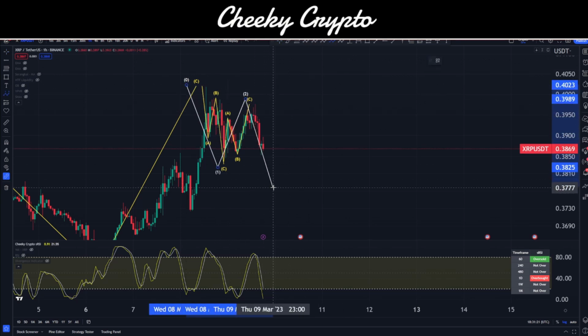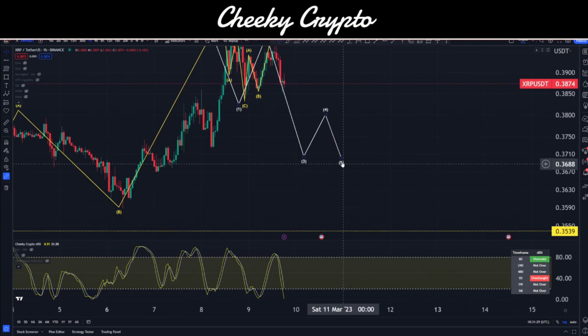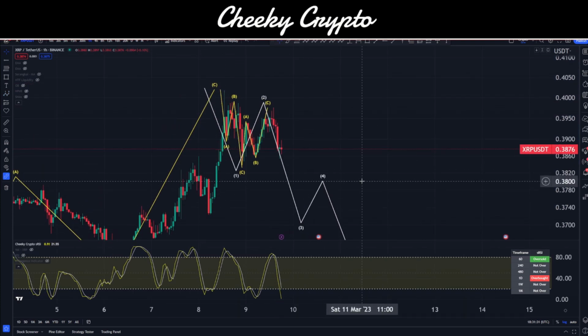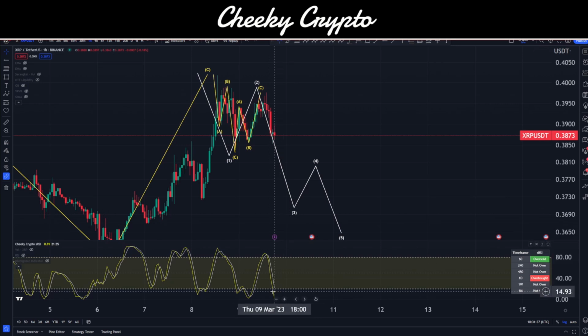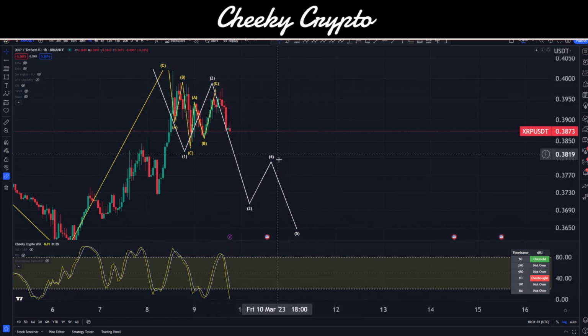We then have 3 waves to come down into a wave 3 that must hit 1.618 unless of course we're in a contracting or expanding diagonal pattern. And then we have a 4 and a 5. Okay, so essentially that gives us a bit of an idea as to what's going on here. Now we'll be looking for a move upwards before we can go down. We can see that on the momentum indicator and oscillator down at the bottom here on the stochastics. And this basically means that we should be looking at moving to go up before we go down.